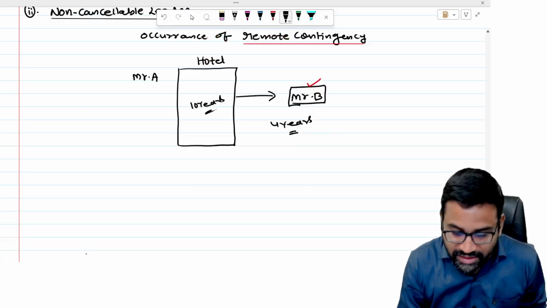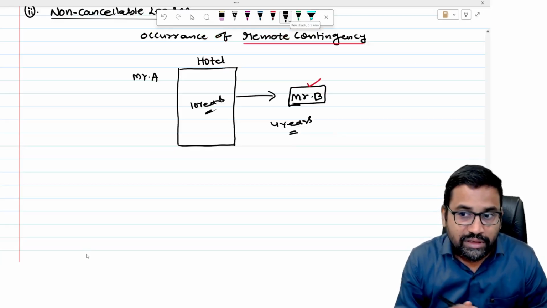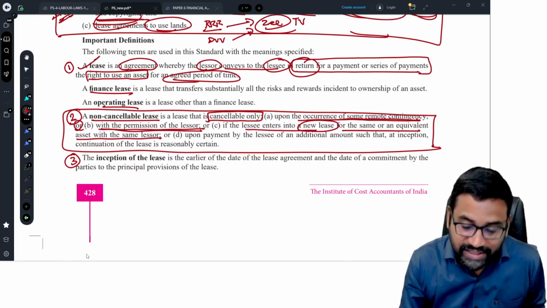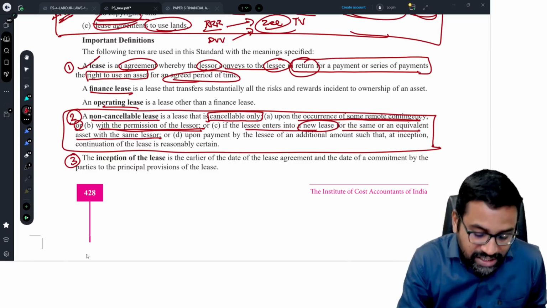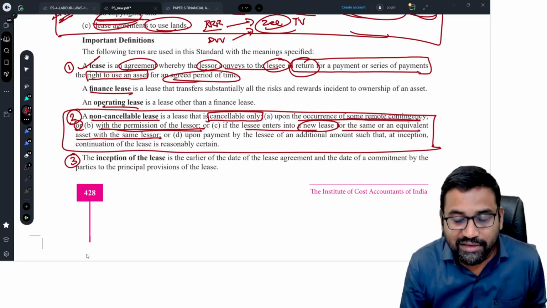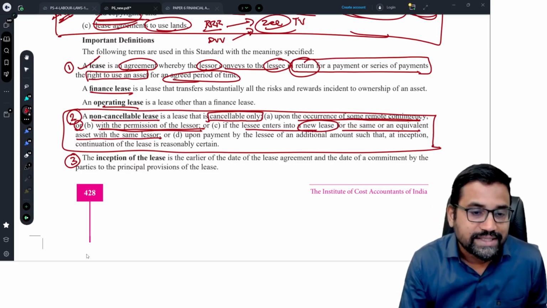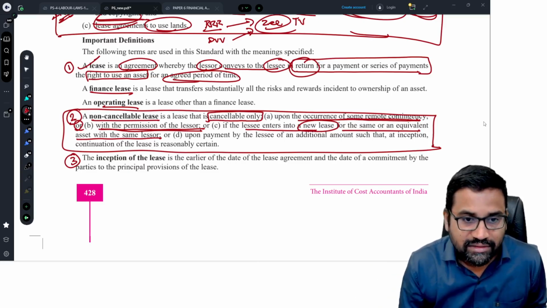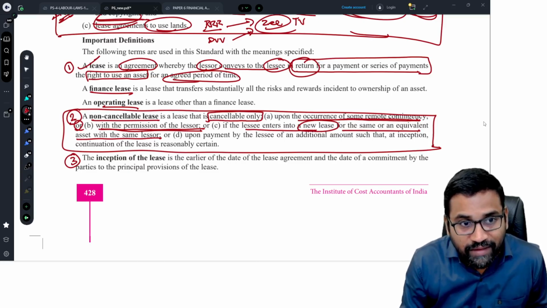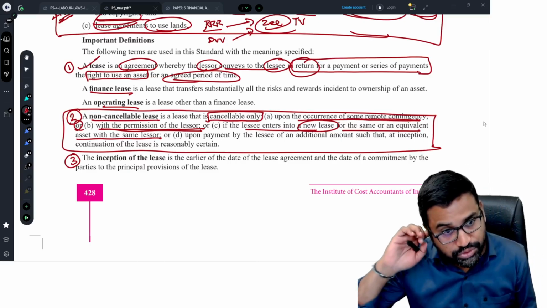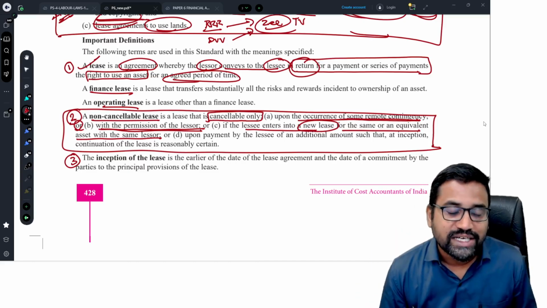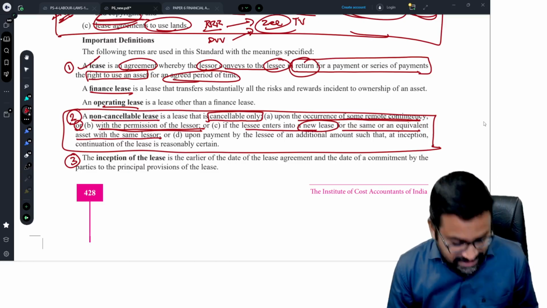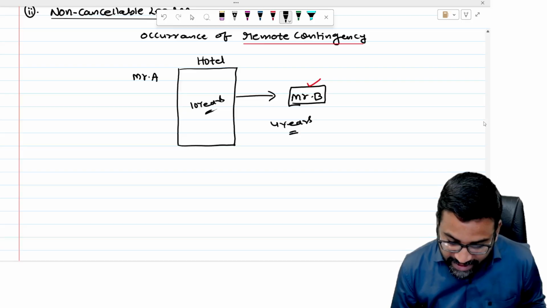See, if the lessee enters into a new lease for the same or an equivalent asset with the same lessor. Sir, for example, the lessee enters into a new lease agreement for the same or an equivalent asset with the lessor. If he entered a new lease agreement, now obviously the old lease agreement is cancelled. Now, if the lessee enters into a new lease for the same or an equivalent asset with the same lessor, even though the lease is cancelable, still it is considered as a non-cancelable lease and AS 19 is applicable.